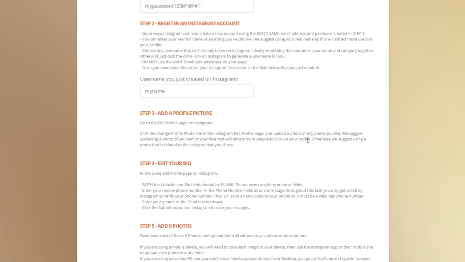People are more likely to follow you if it's your actual face in the profile picture. If you don't want to use your personal photo, we suggest using a photo that is related to your category. So if you chose gaming, you'd have a photo of something to do with games that's going to attract people. Remember, it's all about attracting people to follow your account.